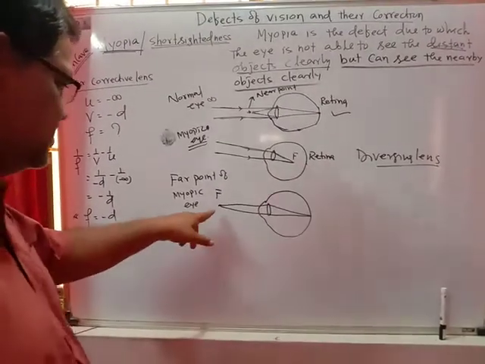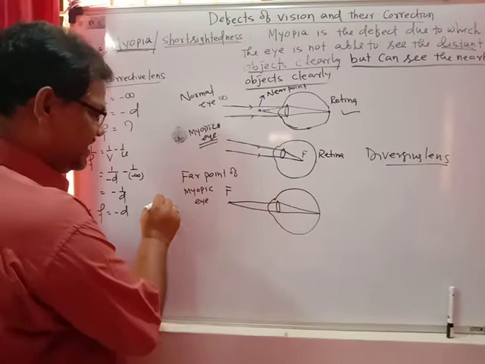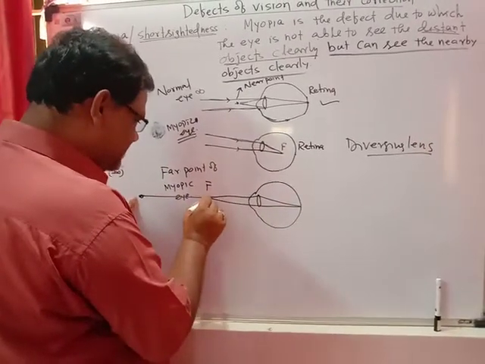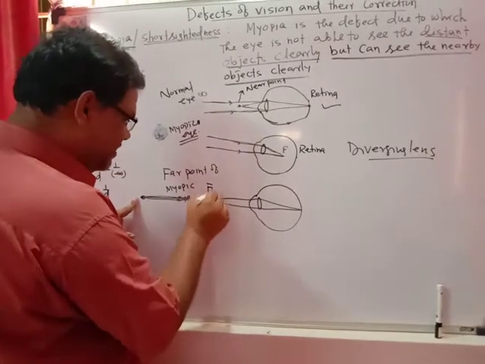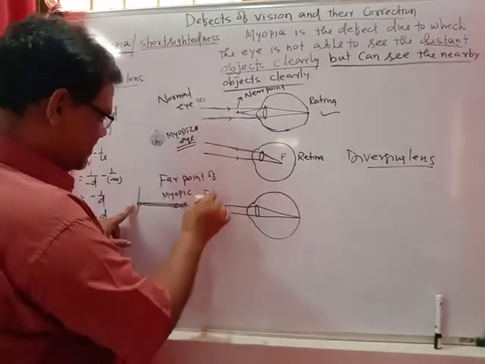So this is the diagram for that. This is infinity. From infinity to the far point, the person cannot see.